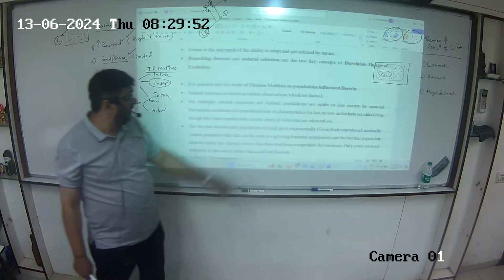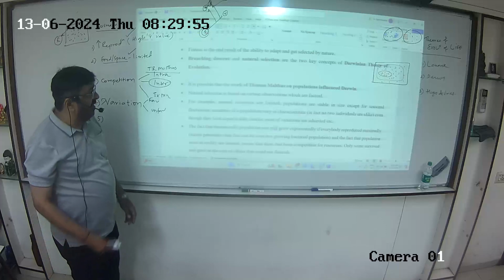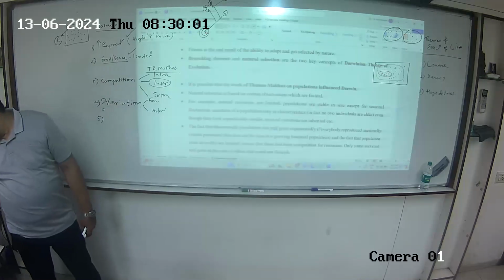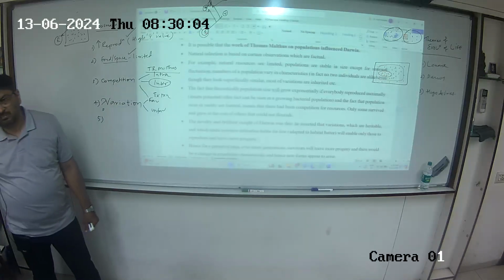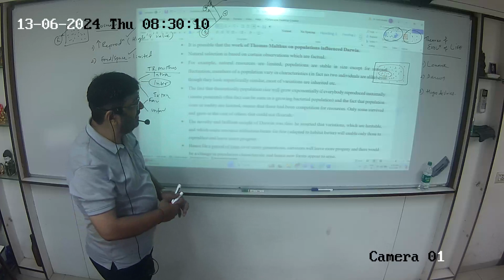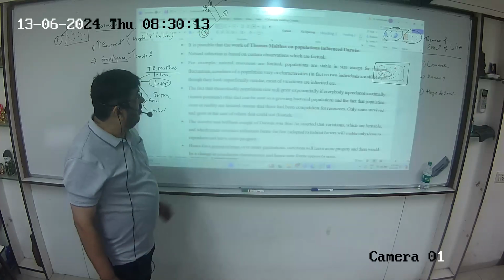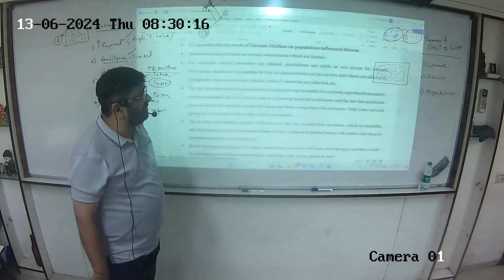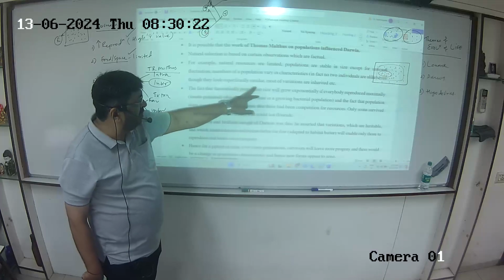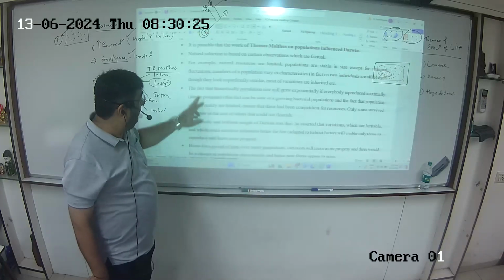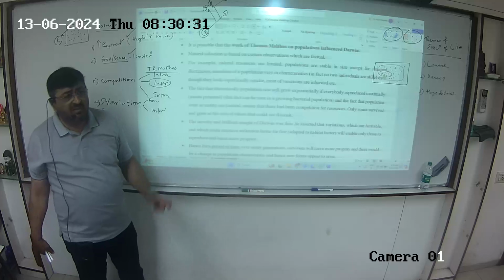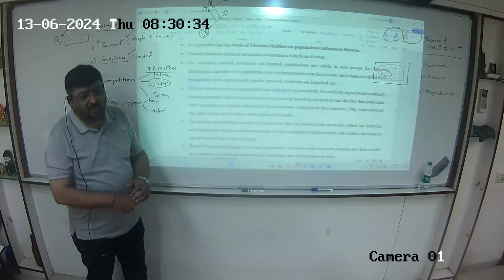Natural selection is based on certain observations which are factual. For example, natural resources are limited. Populations are stable in size. Right? If resources are limited, then population will be stable in size, except for seasonal fluctuation. Members of population vary in characteristics. Now, which characteristics? Even though they look superficially similar, most of the variations are inherited. The fact that theoretically population size will grow exponentially. Please underline this part: theoretically population size will grow exponentially.